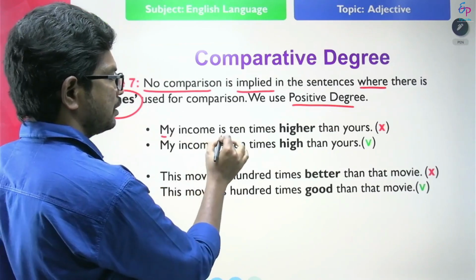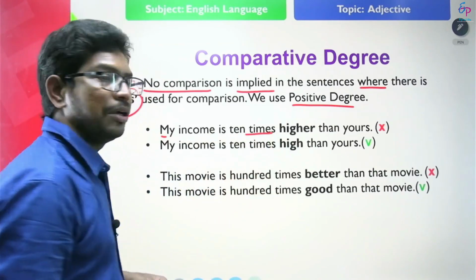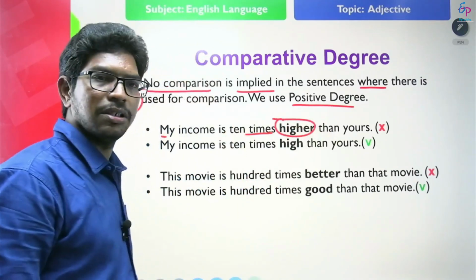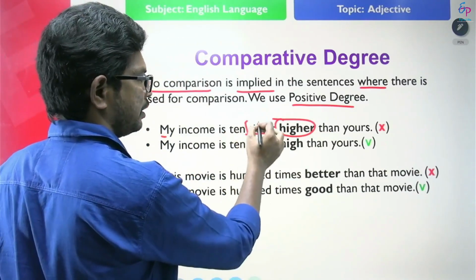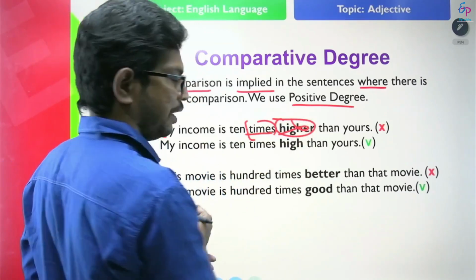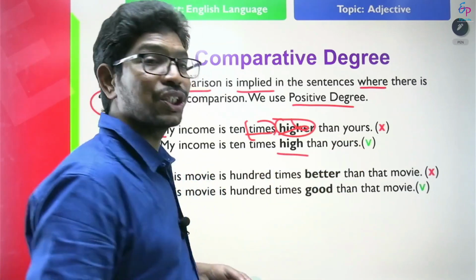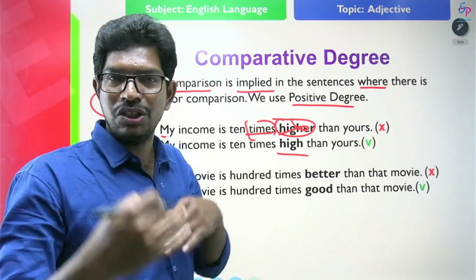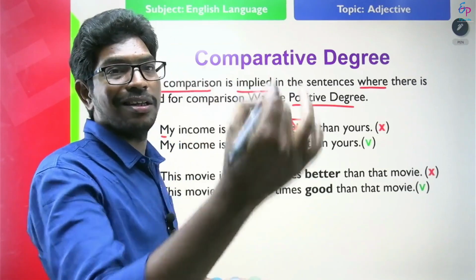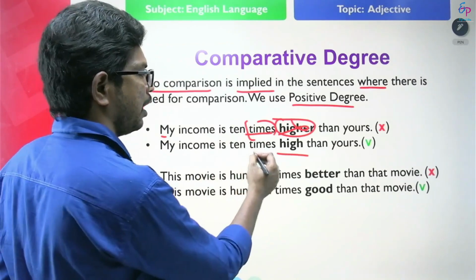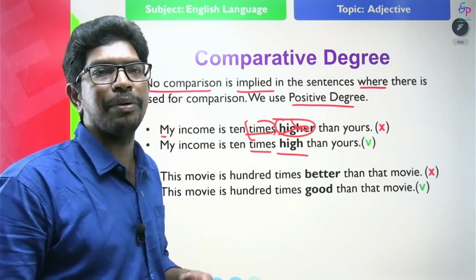My income is 10 times higher than yours. The word times is present here to compare. We should not use comparative degree. We use only positive degree. My income is 10 times high than yours, not higher than yours. We should not use comparative degree when the word times is present in a sentence to compare.